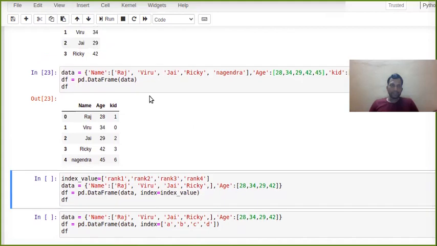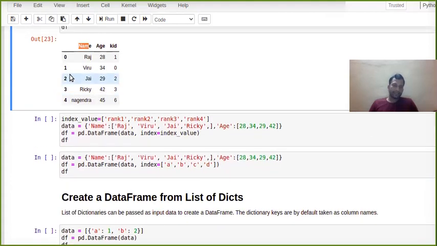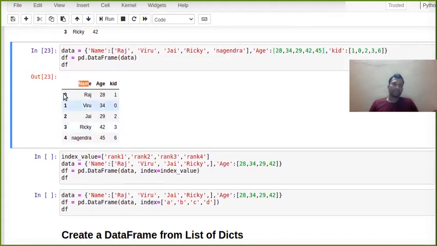And also, since you have given name, so by default it's not taking 0 and 1. It's taking the column name as name, the second column name as age, and the third as kid. So you don't have to define the column name explicitly because from the dictionary it's going to take it. But still we have not talked about the index value, like 0, 1, 2, 3.